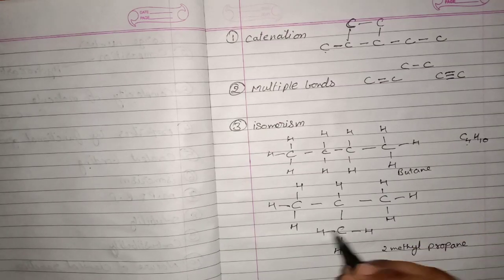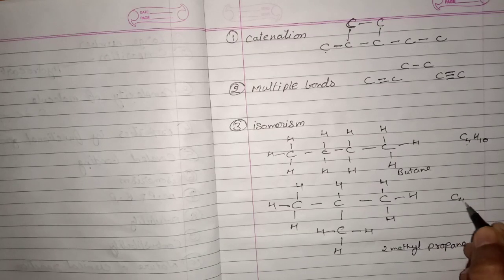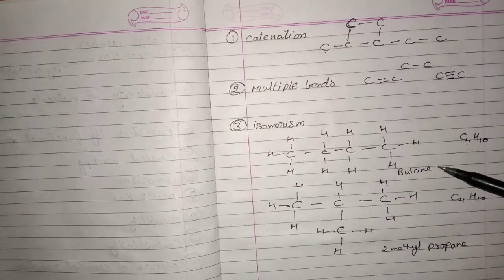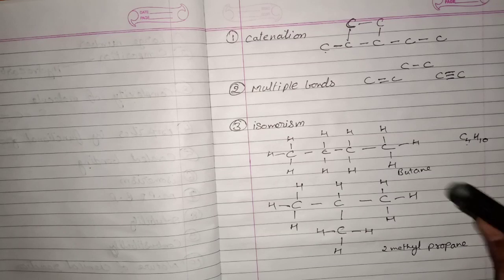Here also we count the number of carbons, C4, and the H will also come out as 10. So this is called isomerism. Same molecular formula, C4H10, but different structural formula. One is called butane, another is called 2-methyl propane. Due to this reason they are so many in number. This is another reason for carbon compounds being larger in number.